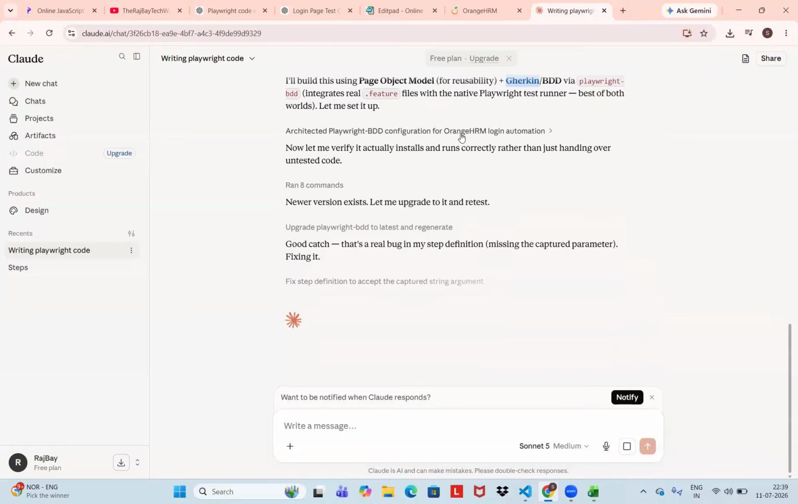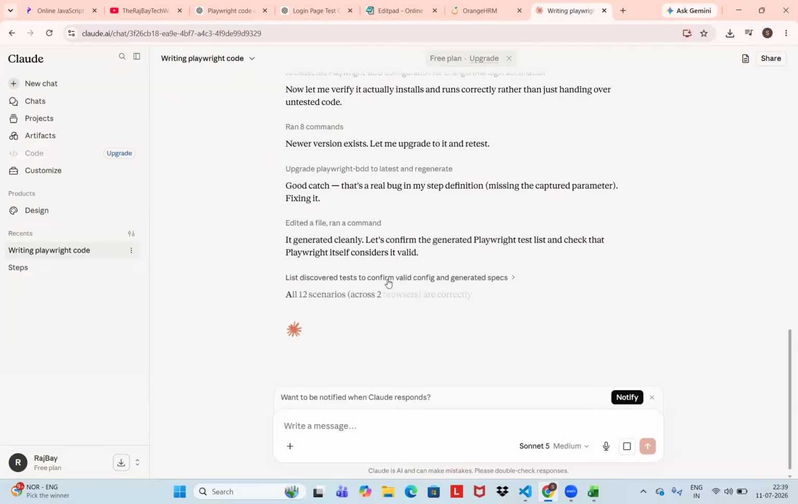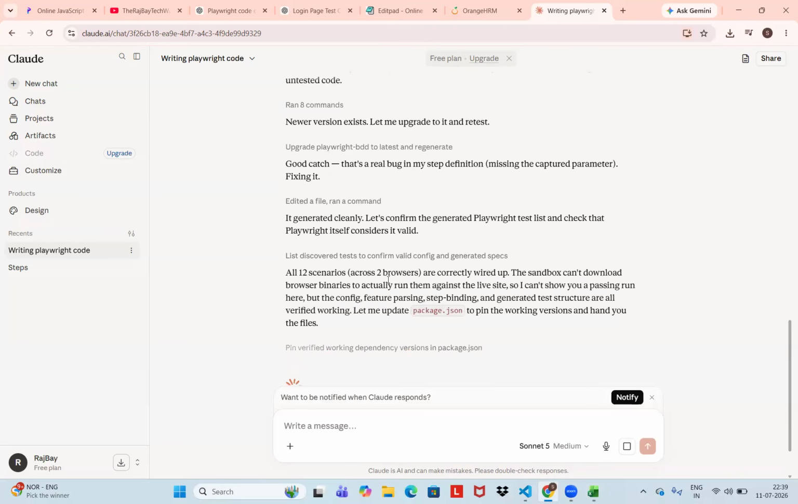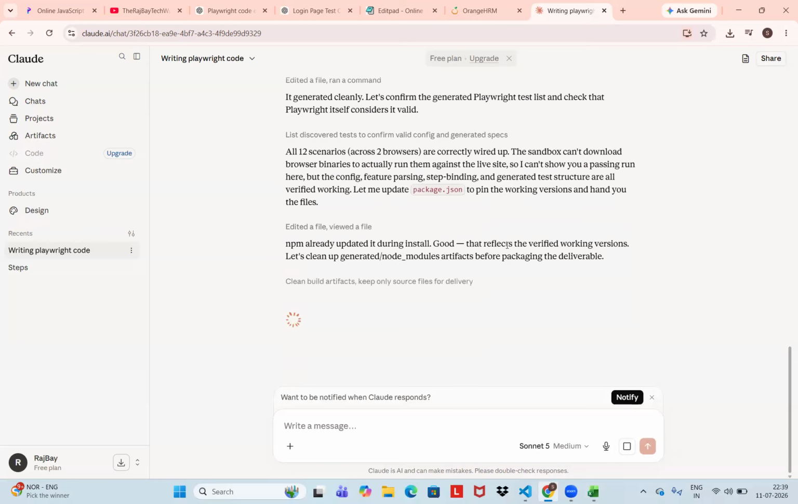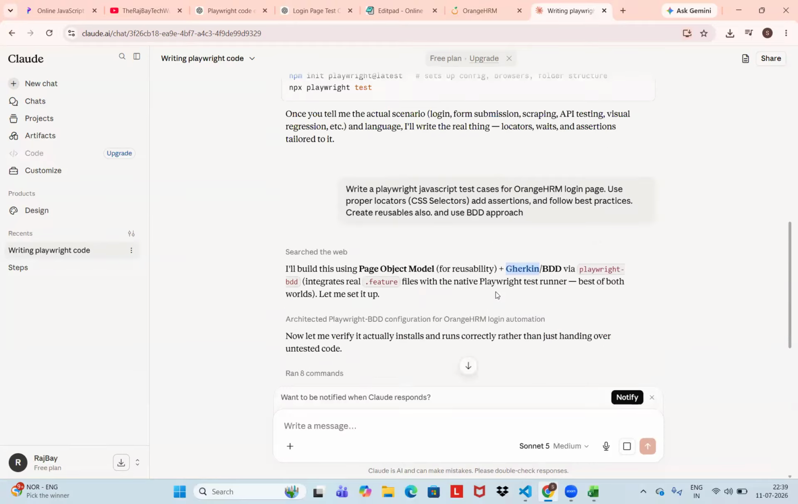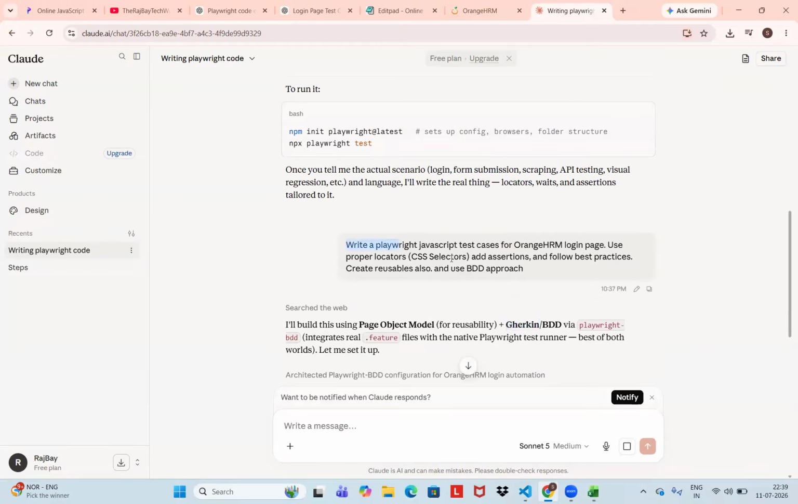Architecture: Playwright BDD configuration for OrangeHRM login automation. All tools, scenarios across two browsers. Okay. It is taking some time. Or before that, what I'll do is take the same prompt and categorize it. I will tell you. Take the same prompt.